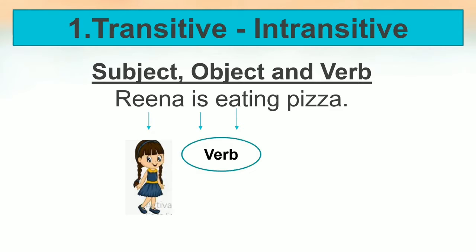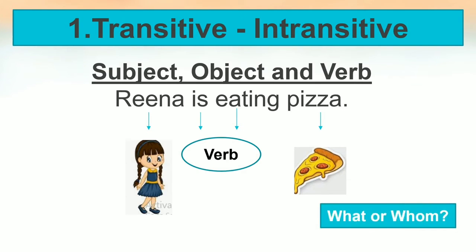So is eating, these both are verbs. One is a helping verb and one is a main verb. Now what is Reena eating? Reena is eating pizza. So pizza is the object. One more thing, for identifying the object in the sentence, you can ask yourself a question, that is what or whom.